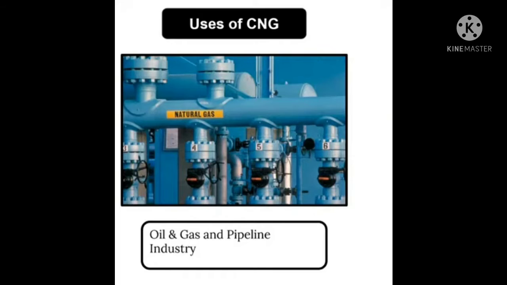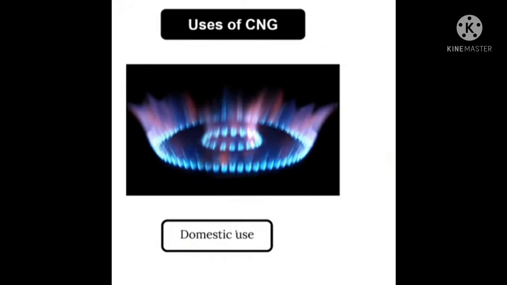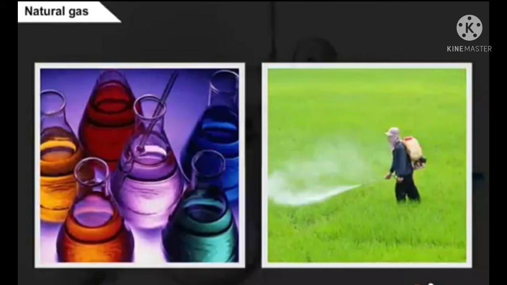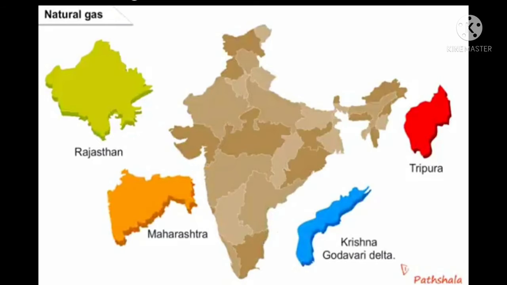CNG is used in the oil and gas and pipeline industry. It can be used directly for burning in homes and factories, where it can be supplied through pipes. CNG is used for domestic purposes. That means it is used as cooking fuel. Natural gas is also used as a starting material for the manufacture of a number of chemicals and fertilizers.